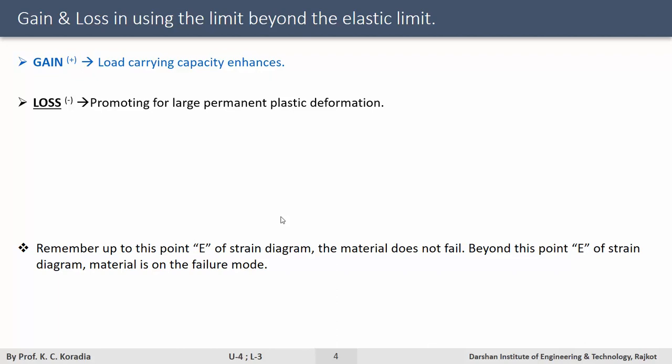The most important loss you will encounter in utilizing the reserve strength of the material beyond the first yield point is that you are promoting a large permanent plastic deformation. Beyond this point, the deformation set in the material will become permanent. It cannot be regained. It means you are initiating a permanent deformation in the system. It means a system design should not only cater for a load carrying capacity but also should check for the ductility.